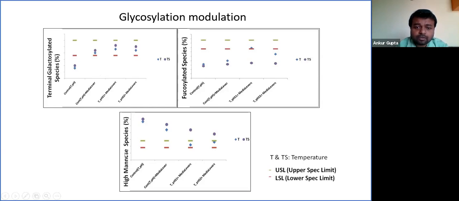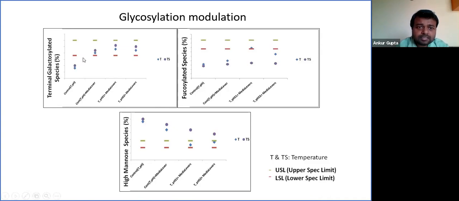In terms of mannosylation level, it also brought the percentage of mannose species within the spec limit of the reference product. So it was evident that if we modulate the process lever as well as the media lever, we are going to get a product quality that is similar to the reference product.